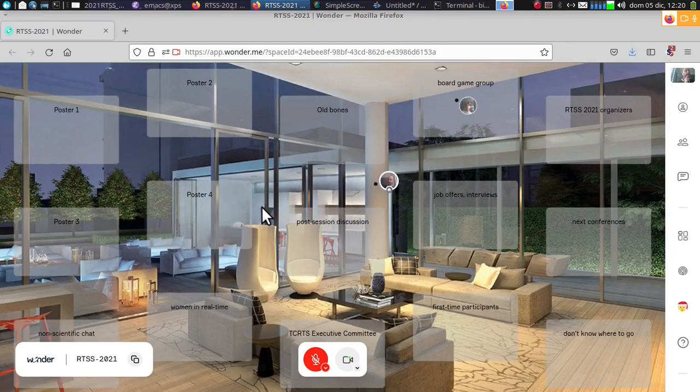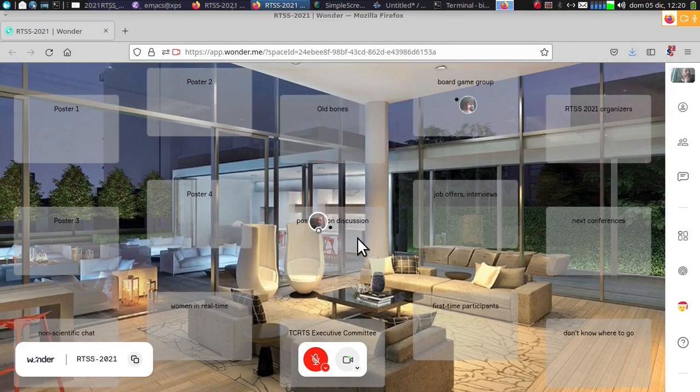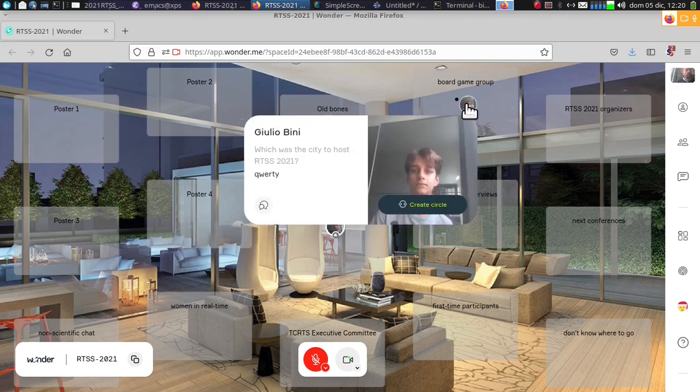Right now this space is really empty. There are no participants, but during the conference we imagine this space to be full of all conference participants. Anyway, here we have one participant only, Giulio Bini, and if we want, we can create a circle with him. Creating a circle means that we can have a small circle to talk privately or publicly with